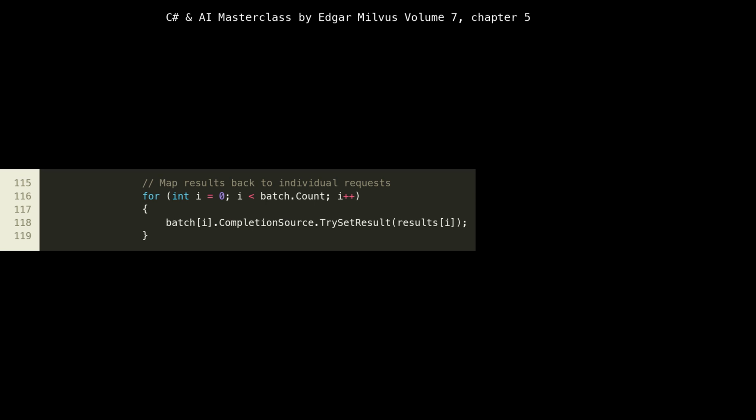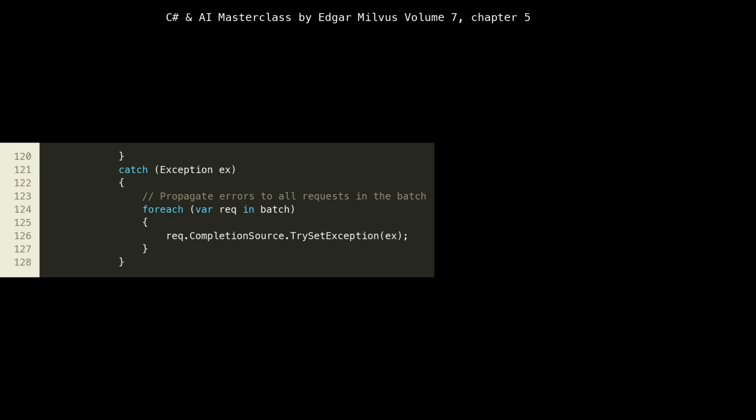For each request, we use its completion source.TrySetResult(results[i]) to complete the task that was returned to the client. This effectively delivers the specific output to the client who made the original request. TrySetResult is used because the task might have already been cancelled or completed by other means, preventing exceptions. The catch block, lines 120 to 128, handles any exceptions that occur during the batch inference.